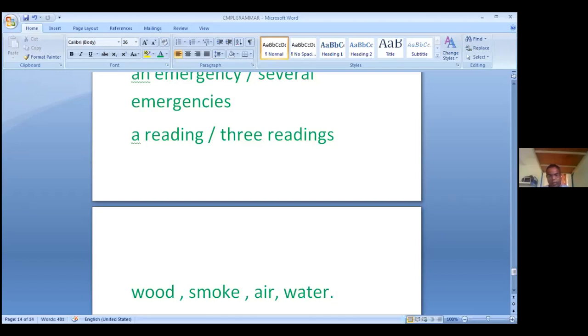A means one, an means one. They indicate a single amount of something. Likewise, they cannot take numbers or plurals. We cannot say a biscuits, no, two biscuits. So a or an indicates single or one.